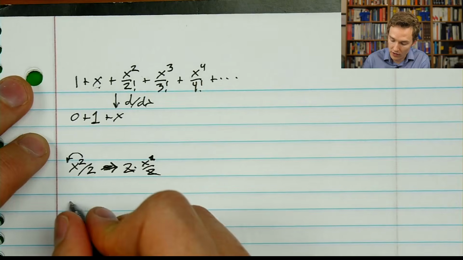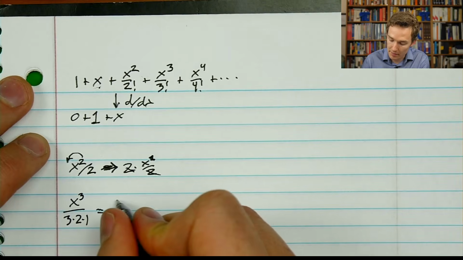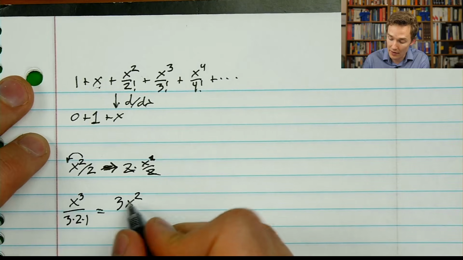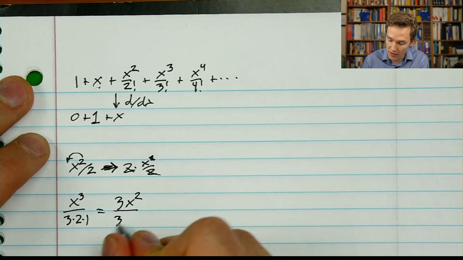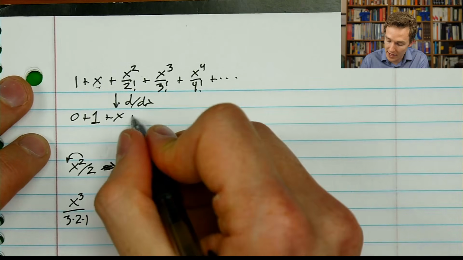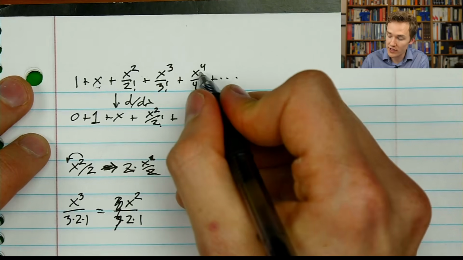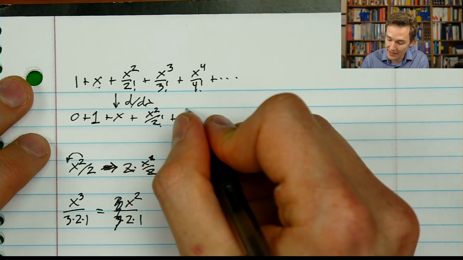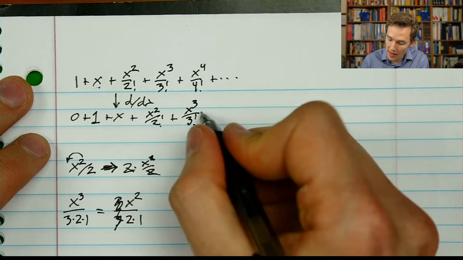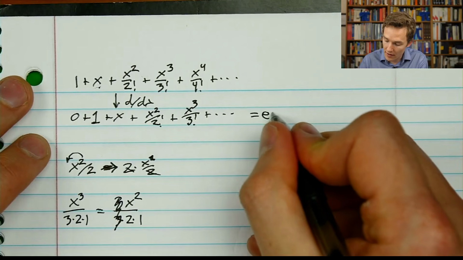X cubed over 3 factorial. I might write this out as x cubed over 3 times 2 times 1. This ends up being 3 times x squared. The exponent hopped down and left behind 1 less than itself, over 3 times 2 times 1. The 3's cancel. So we can see that that's actually the same as x squared over 2 factorial. And in general, each one of our terms, as the exponent hops down, it cancels out one of the things from the factorials below it. And what we get is the exact same sequence, but shifted, which is quite nice.